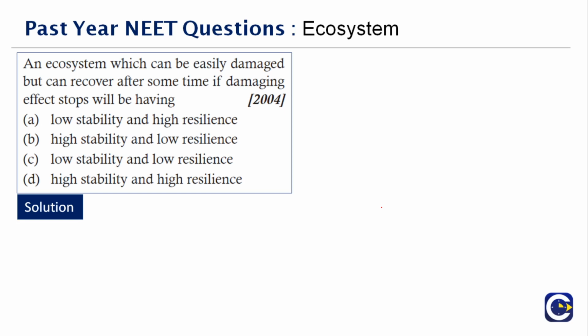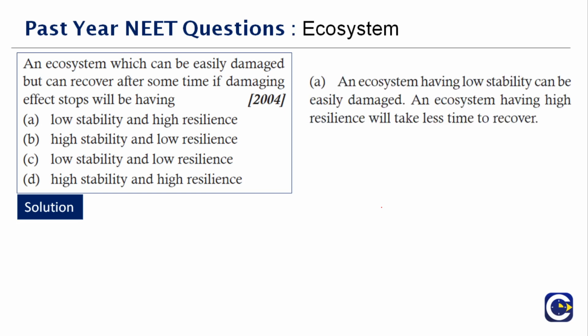It is the ability of the substance or the object to spring back into shape, which includes elasticity. So an ecosystem which is easily damaged but can recover after some time if the damaging effect has come to an end, the stability will be low, but the resilience capacity will be high. Therefore, the correct answer to this question is option A.